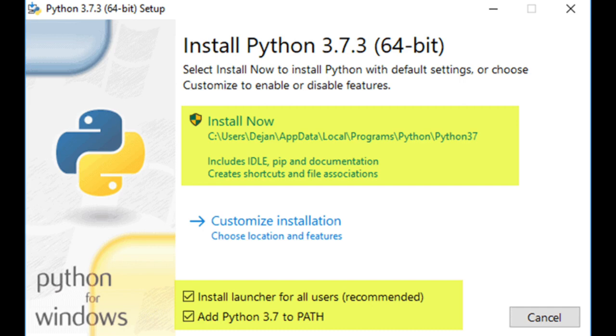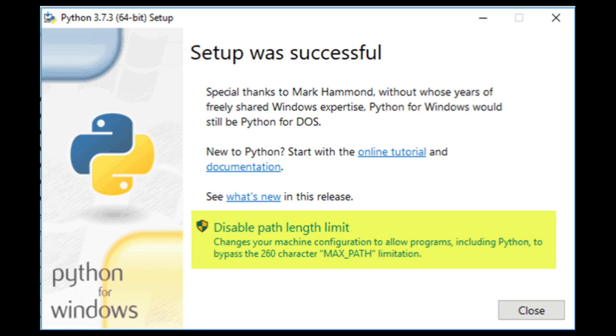But one thing you need to understand is to click on 'Add Python to PATH'. That is the most important thing, because we are going to cover that in the upcoming part of the video. After that, just click on install, and here is your Python 3 installed.